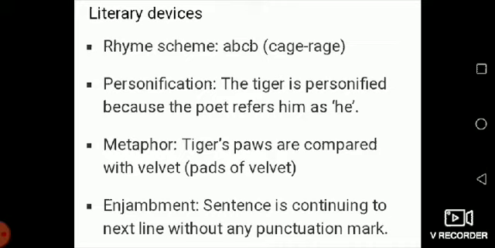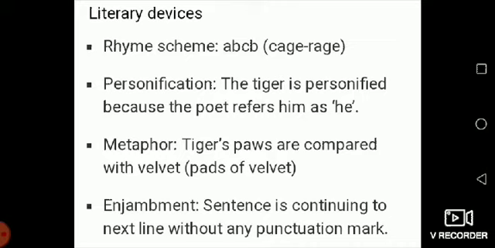The literary device personification means that the tiger is personified because the poet refers to him as a person, because the pronoun he is given for the tiger as for a person. So he is used directly for the tiger. The next device is metaphor. Tiger's paws are compared with velvet. Here is the comparison between the tiger's paws and the velvet. So we can say here the metaphor device is used.